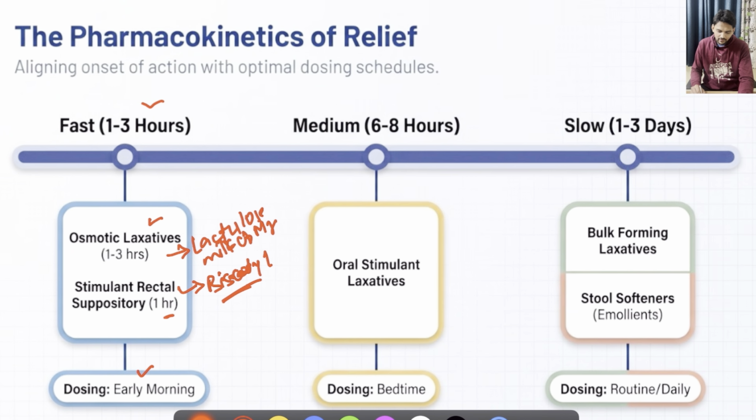And there are some other class of medications which are taking about 6 to 8 hours of time for their action, mainly oral stimulant laxatives. So better to advise during bedtime. And few class of medications will act very slowly, that is, they might take 1 to 3 days of action. For example, bulk forming laxatives or stool softeners like liquid paraffin. So they might take little more time, that should be instructed to the patient. And regarding liquid paraffin, I have mentioned that avoid suggesting this medication during bedtime.